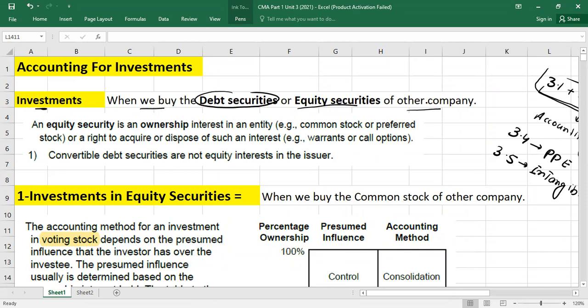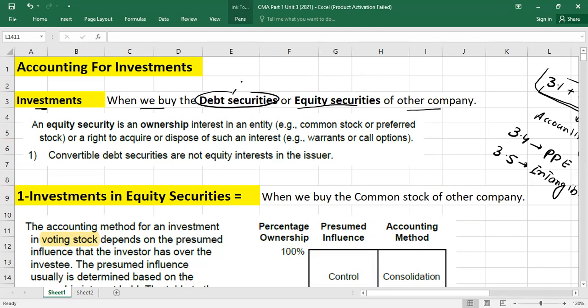This is called what? Investments. For example, you are working in company A, maybe you are working in finance department, you have some spare money to invest. So what you are going to do, maybe you are going to buy debt securities or equity securities of company XYZ or any other company. So this is called your investment. From your point of view, it is investment.